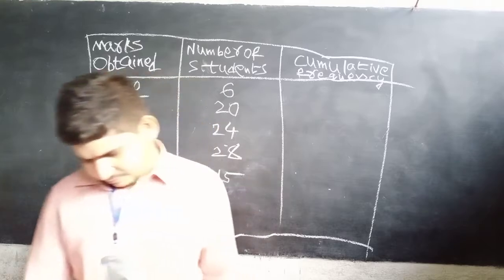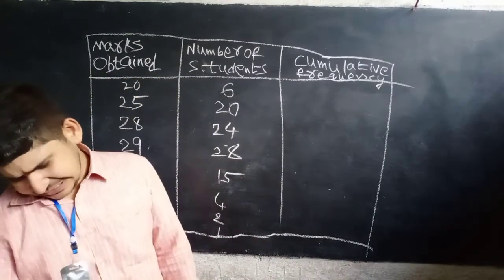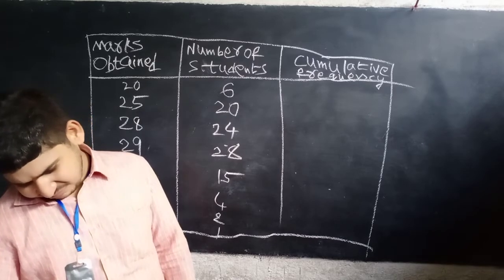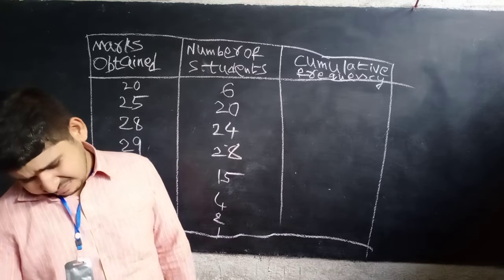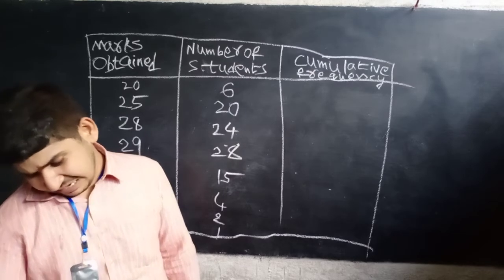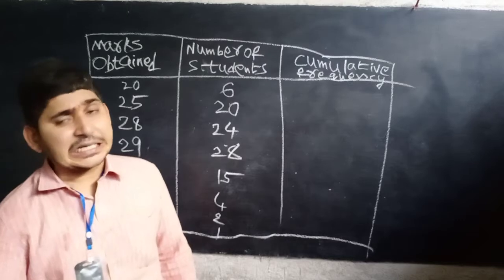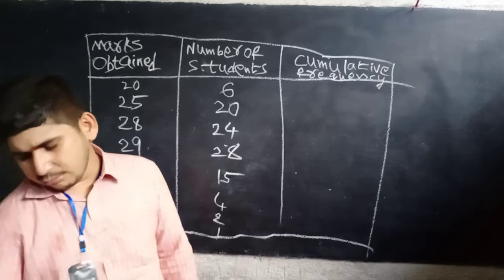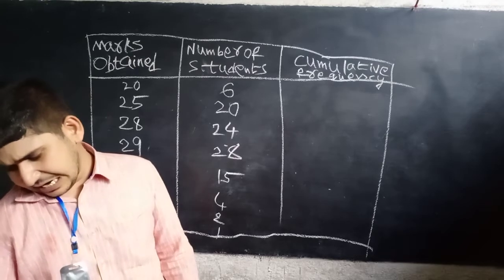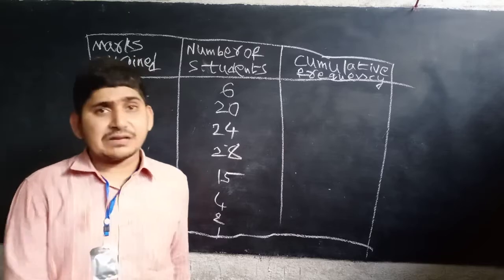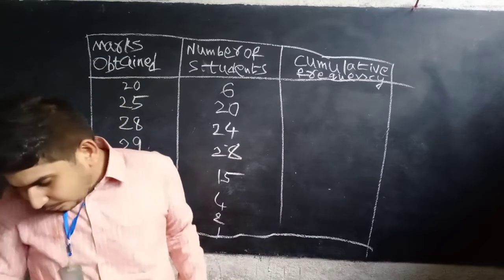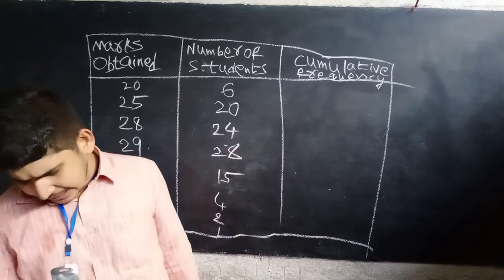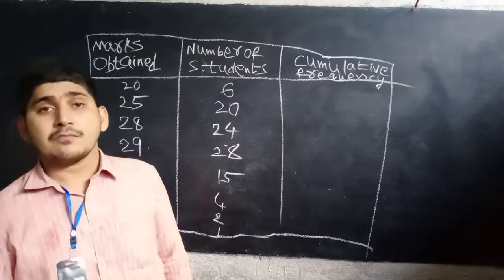Here is the table: 6 students obtained 20 marks, 28 students got 29 marks, 24 students got 38 marks, 15 students got 33 marks, 2 students got 42 marks, 4 students got 38 marks, 1 student got 43 marks, and 20 students got 25 marks.